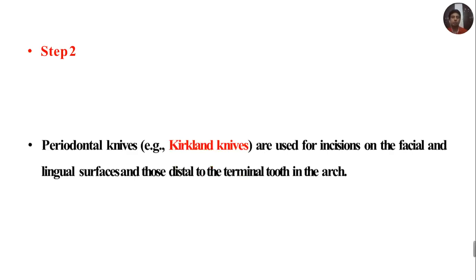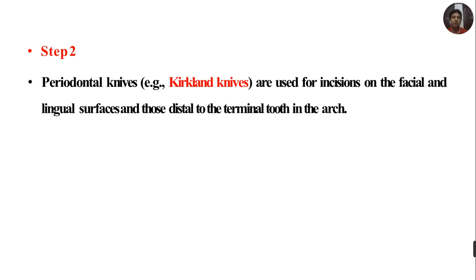In step 2, periodontal knives like Kirkland knives are used for incisions on the facial and lingual surfaces and those distal to the terminal tooth in the arch. Apart from Kirkland knife, you can also use number 15C or number 12 blade here for giving the incision.